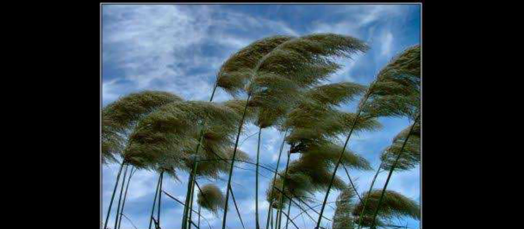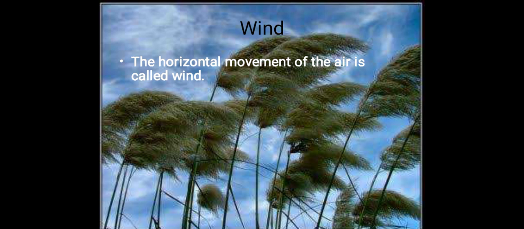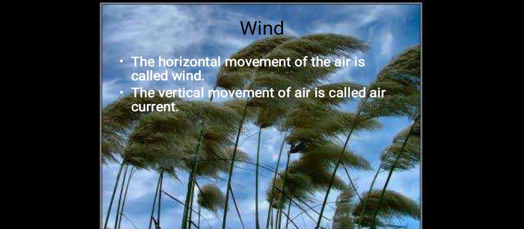Next element is wind. The horizontal movement of air is called wind. Miss, does wind move only in a horizontal way? No, air can also move vertically, that is upward. How do we call that? The vertical movement of air is called air current. So you must know the difference. Horizontal movement of the air is called wind. The vertical movement of the air is called air current.